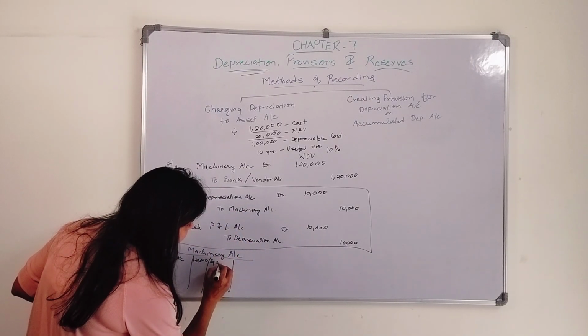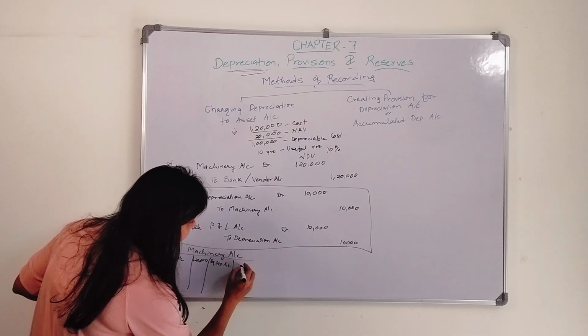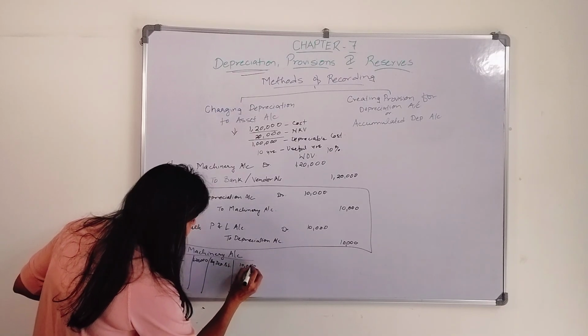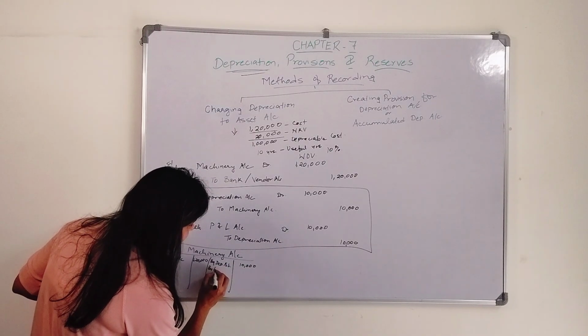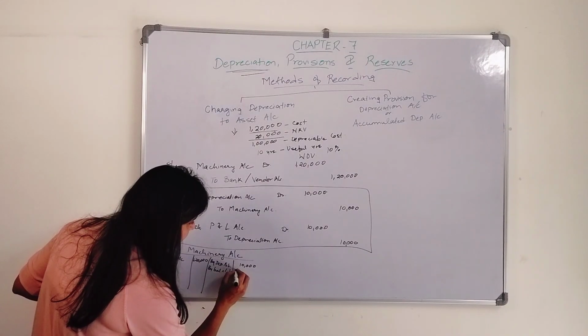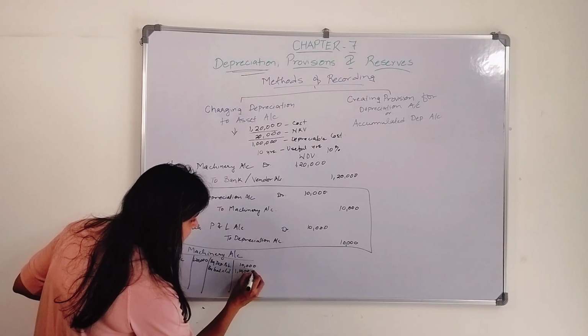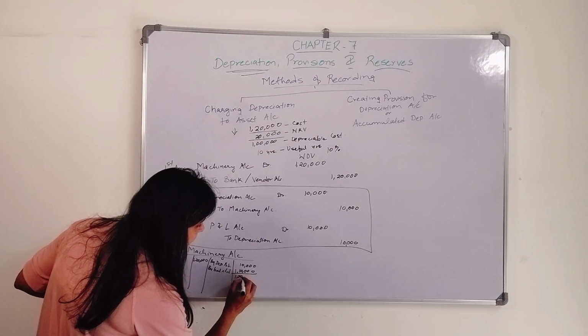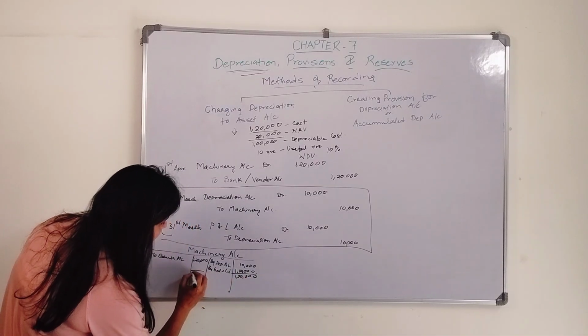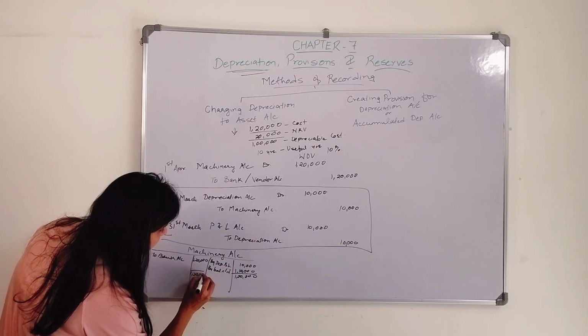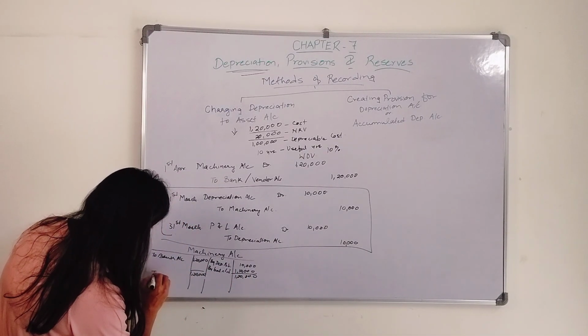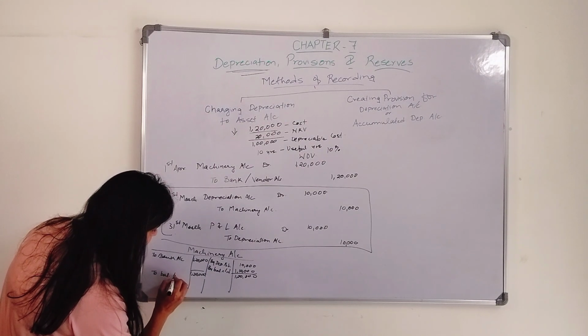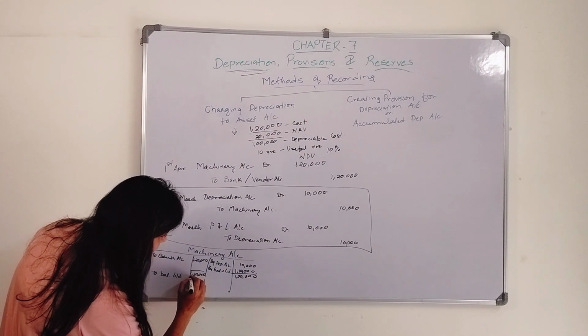So by depreciation account 10,000, by balance carried down will be 1,10,000. Okay, 120. Next year my machinery balance will be, to balance brought down is